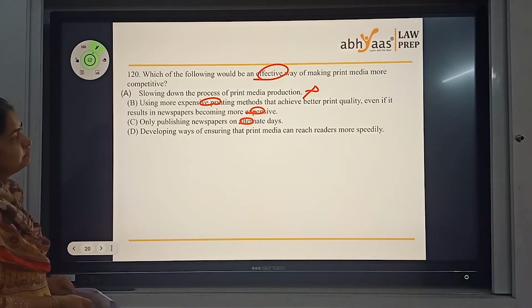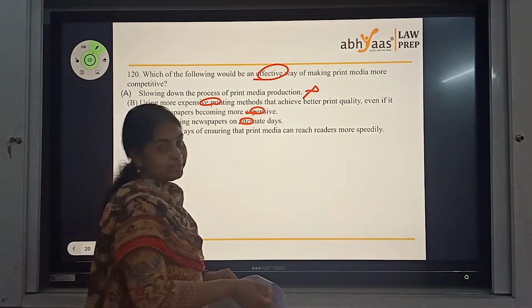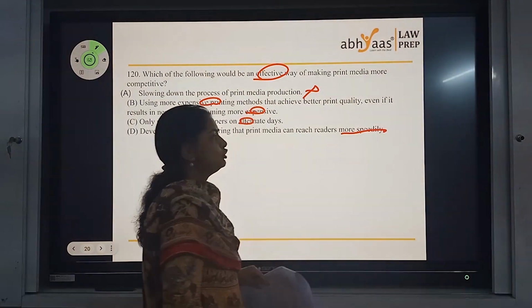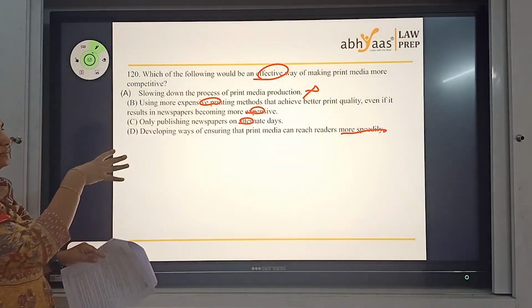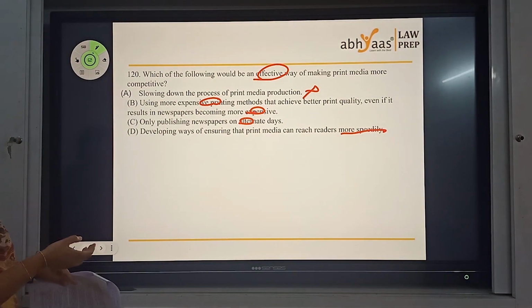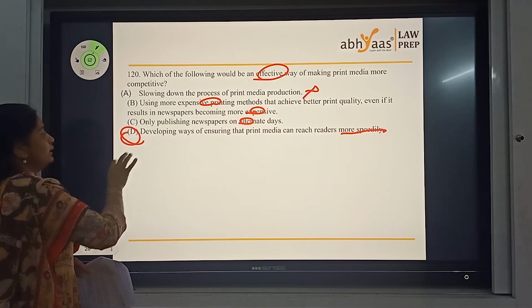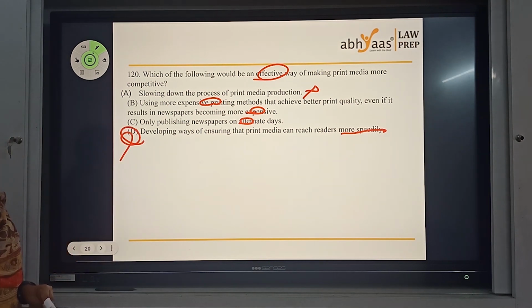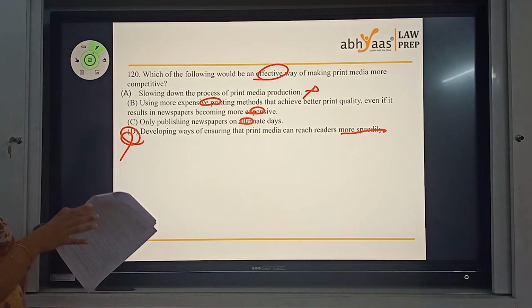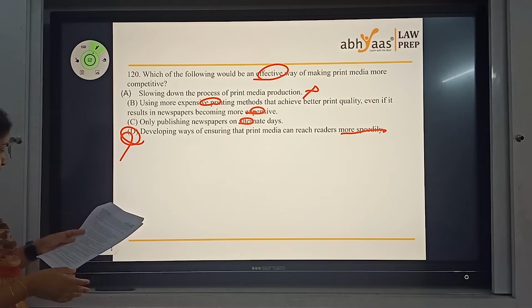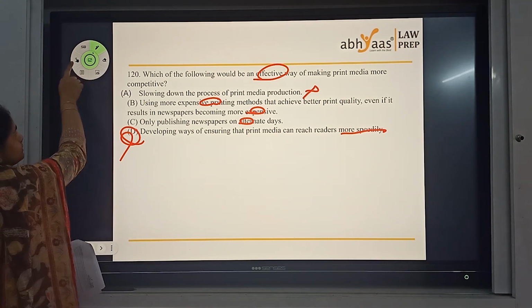Developing ways of ensuring print media can reach speedily. Even though the last paragraph talks about layout, given the options, I think this seems to be the best option. Increasing speed of delivery turns out to be the best option in the given four answers that we have. To this question, the answer is D.